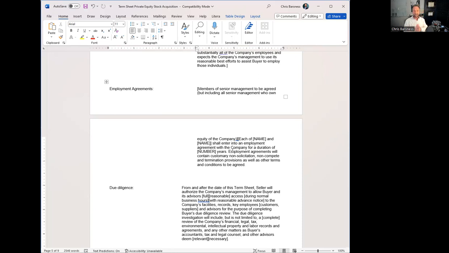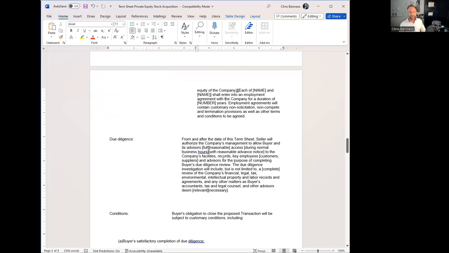So if the buyer says, hey, I need the seller to stay on for 2 years and keep working so that I can effectively transition into this business, or I need a non-compete so the seller isn't going to go start a competitor down the road, and the seller says, no, I'm not agreeing to any of that, you're finding out now versus when you're trying to negotiate all the documents 3 months from now to close the deal and the deal falls apart.